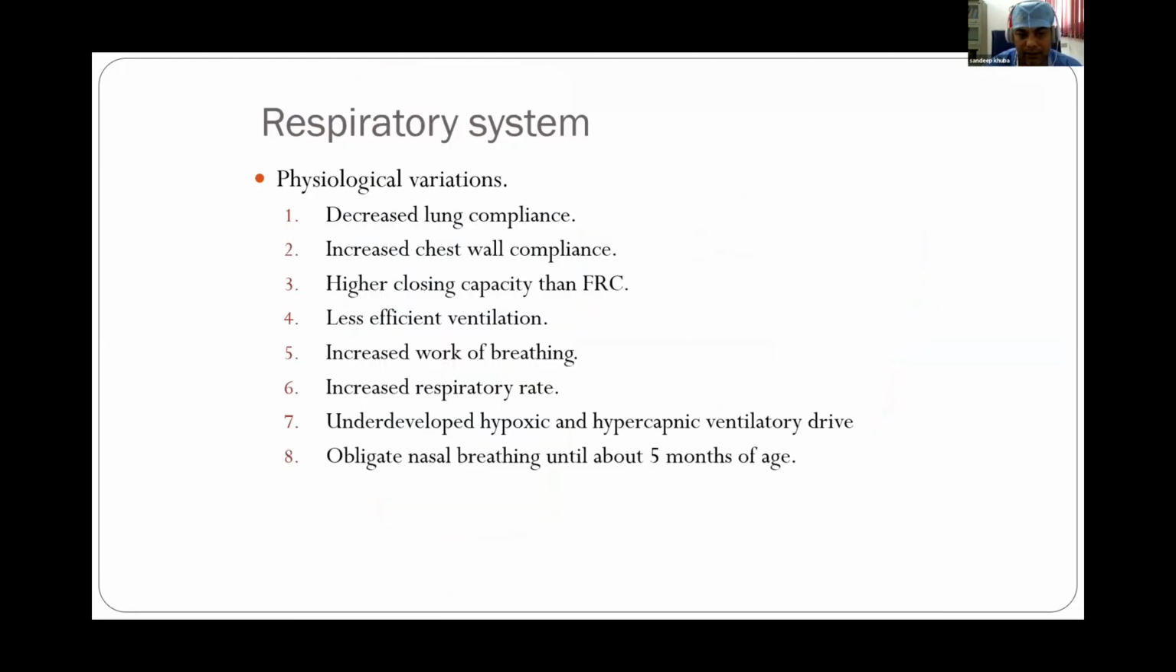If I talk about physiological changes, the lungs of the pediatric patient have decreased lung compliance. So they are stiff as compared to adult lungs. They have increased chest wall compliance. So if some respiratory obstruction is there, there is a tendency to indrawing of the chest. In pediatric patients, there is higher closing capacity than FRC. The implication is that less reserve is available because the closing capacity is higher than FRC. So lungs tend to collapse.